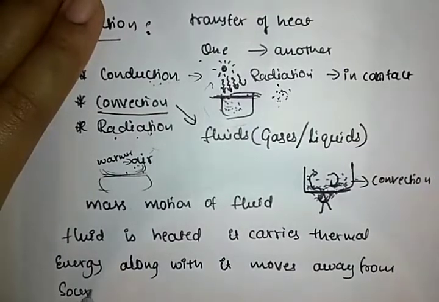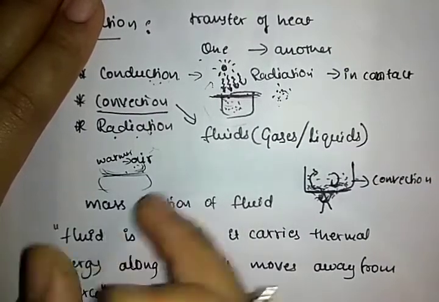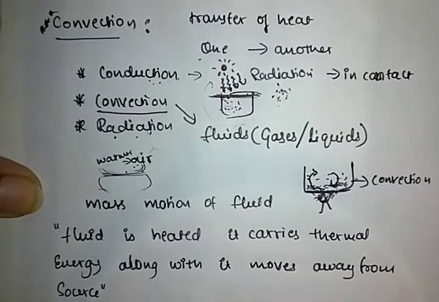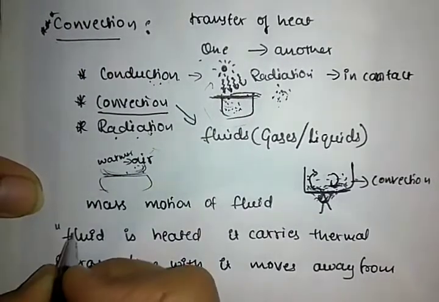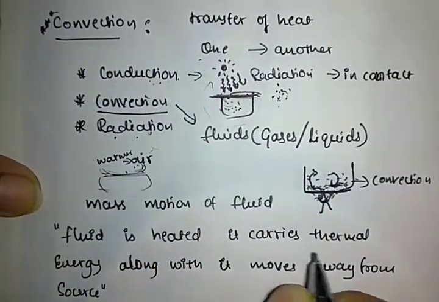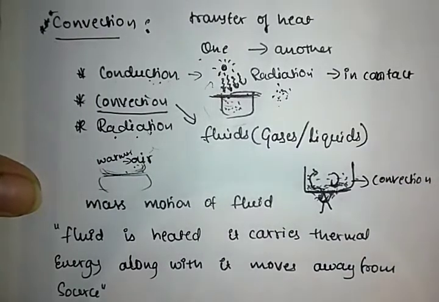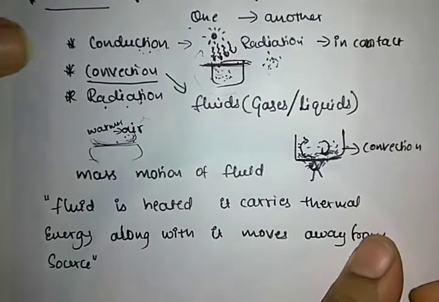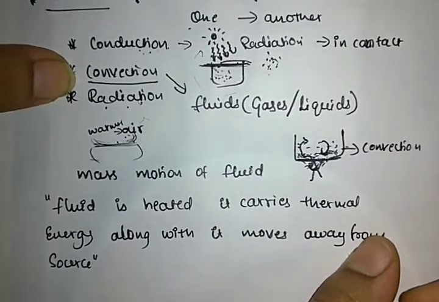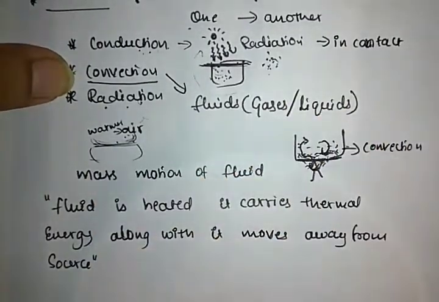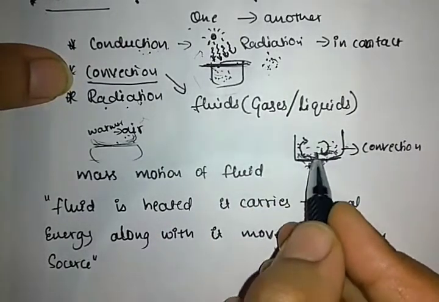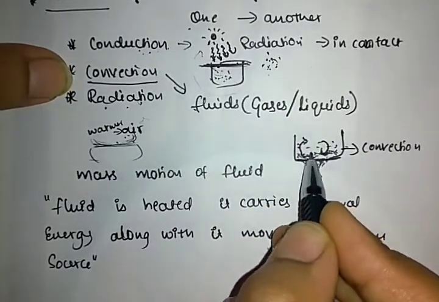Away from the source is known as convection. What is meant by convection means the fluid is heated up and it carries thermal energy along with it, moves away from the source, is known as convection. Convection is nothing but it carries thermal energy. See, in the case of fluids, in the sense liquid.